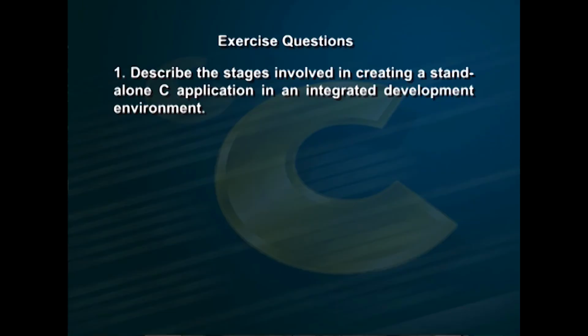Here are some exercise questions for you. 1. Describe the stages involved in creating a standalone C application in an integrated development environment. 2.